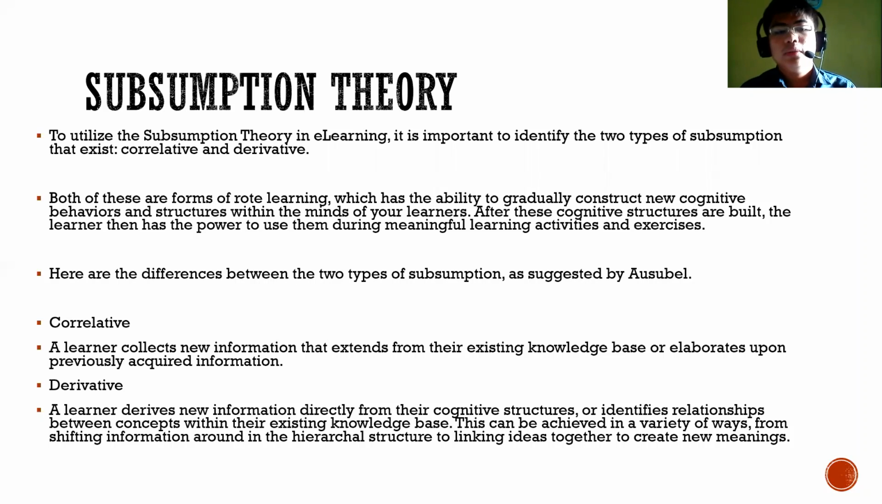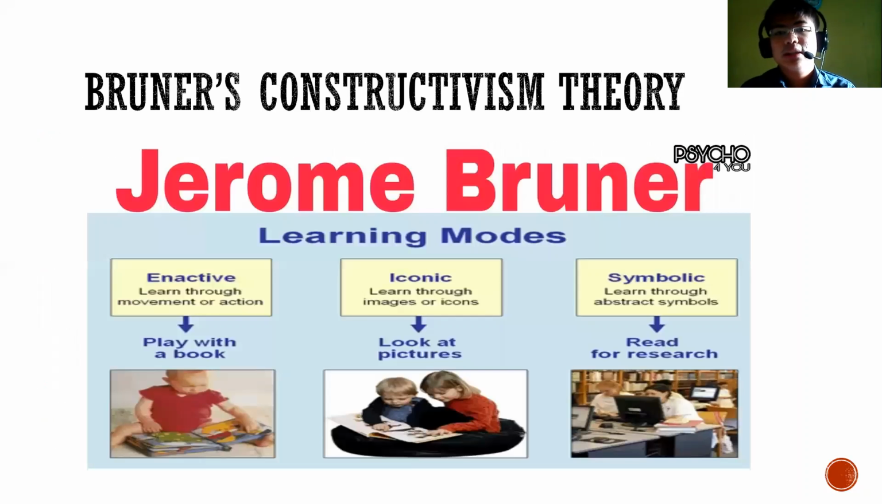So here are the two types, the correlative and the derivative. Correlative is where a learner collects new information that extends from their existing knowledge base or which elaborates upon previously acquired knowledge. And derivative is wherein a learner derives new information directly from their cognitive structures or identifies relationships between concepts within their existing knowledge base. This can be achieved in a variety of ways, from shifting information around in the hierarchical structure to linking ideas together to create new meanings.